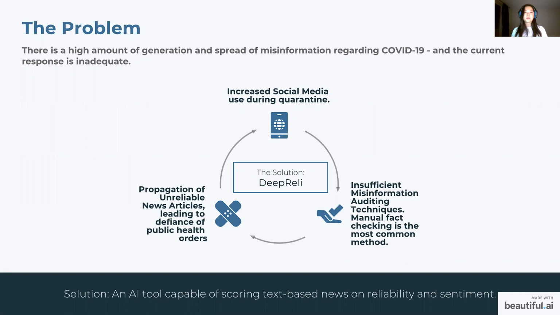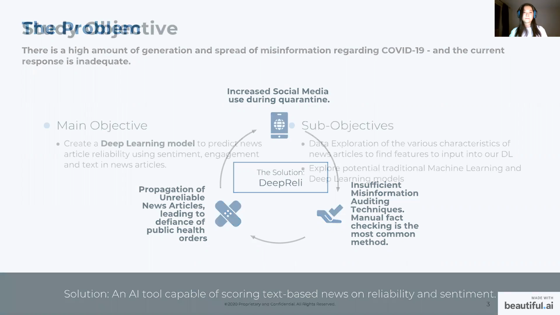To combat the infodemic, news organizations and social media companies have implemented measures to flag and delete misinformation, but the rate of manual detection is not fast enough to compete with the rapid spread of misinformation. Thus, we need a faster and more accurate method to detect it.